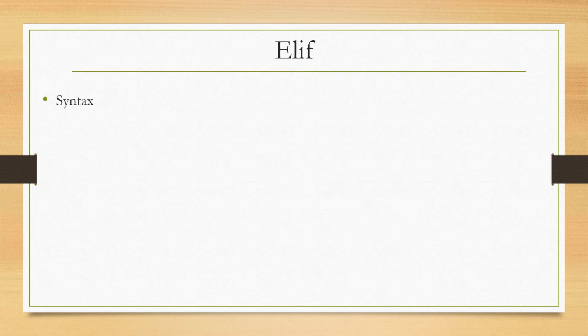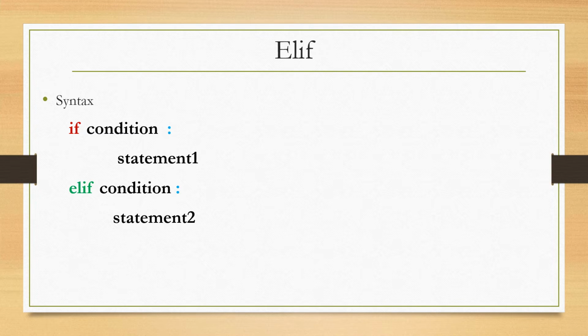The elif keyword in Python is a way of saying, if the previous conditions were not true, then try this another condition. That is, if the previous condition is not true, then use elif for another condition, add that condition and check whether this condition is true or not. So if this condition is true, then execute statement number 2.